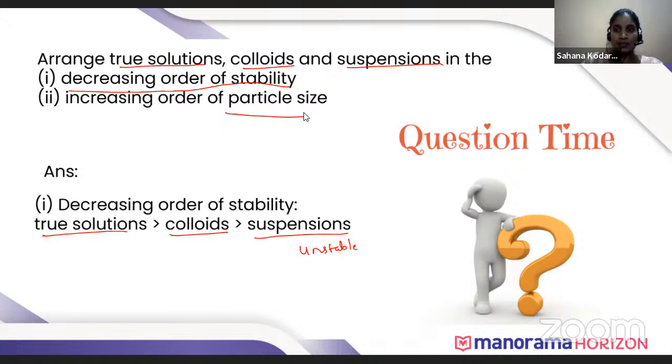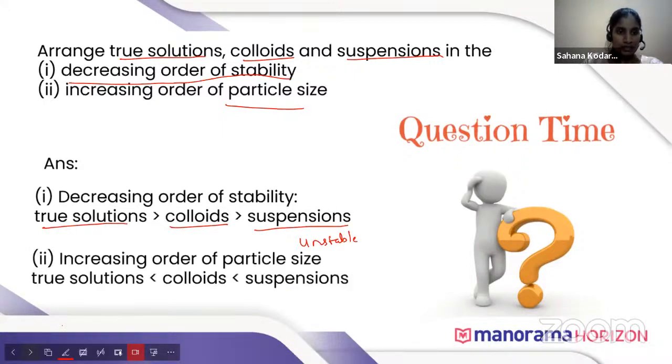Okay. As we already discussed, the particle size of true solution is very small, so it will not scatter the light. Similarly, when compared to suspension, the particle size of colloid is very small. We have seen that milk is a colloid, so we cannot see individual particles of milk with the naked eyes.